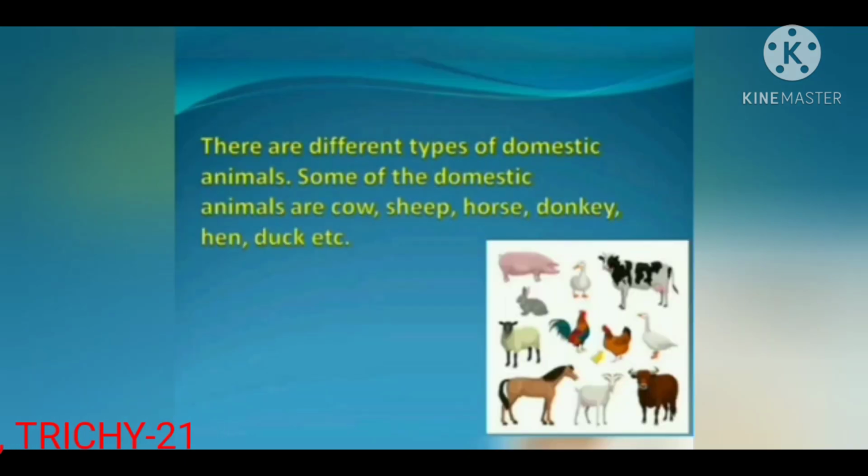There are different types of domestic animals. Some of the domestic animals are cow, sheep, horse, donkey, hen, duck, etc.